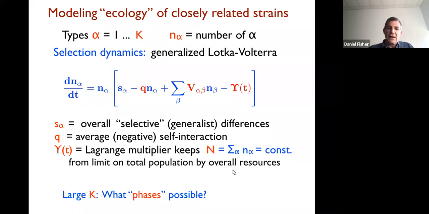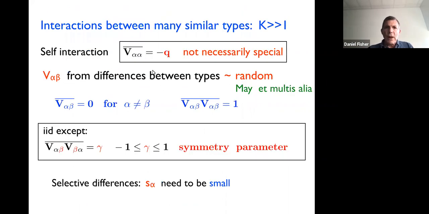What one would like then is to ask, for large K, what phases of this are possible? Phases in the sense in which things which will be precisely different have distinctions between them in the limit of large K, large number of strains. Okay. So the interactions between the strains, how can we parameterize these? So between very similar types, the first and in some ways the most crucial part is that the competitive interaction with your siblings is not necessarily special. There's no reason generally it should be bigger than with your second cousins or your fourth cousins. Okay, and that's a crucial bit about looking at the strains within a species.